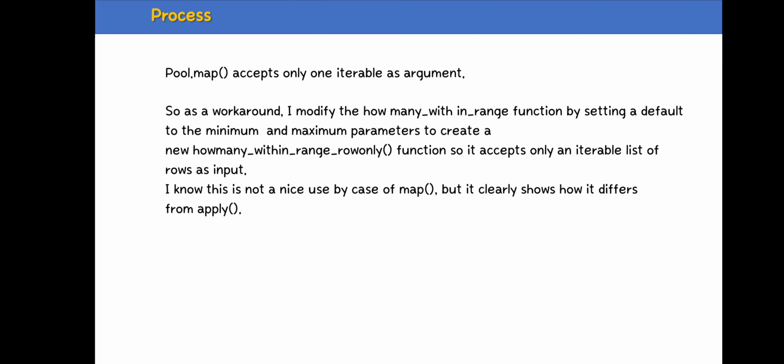Pool dot map accepts only one iterable as an argument. So as a workaround, I modify the how many within range function by setting defaults for the minimum and maximum parameters, to create a how many within range rowonly function. So it accepts only an iterable list of rows as input. I know this is not a nice use case of map, but it clearly shows how it differs from apply.